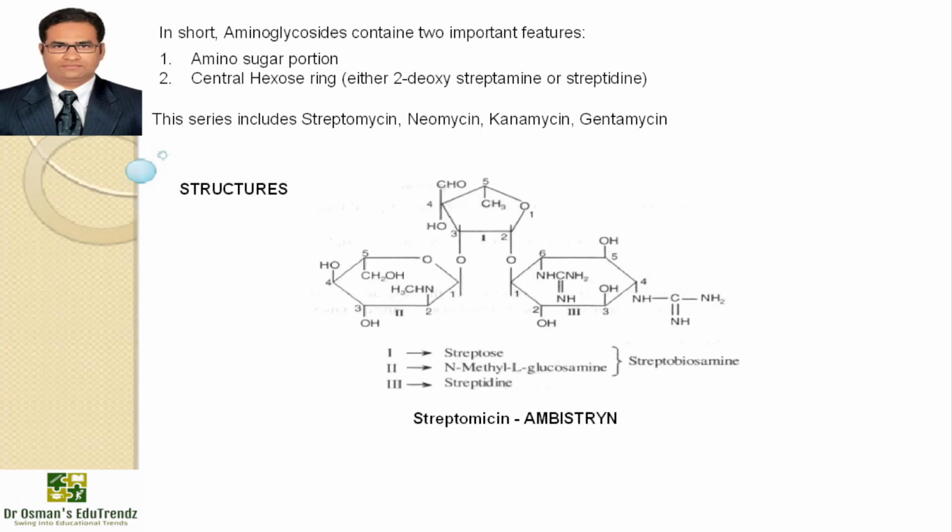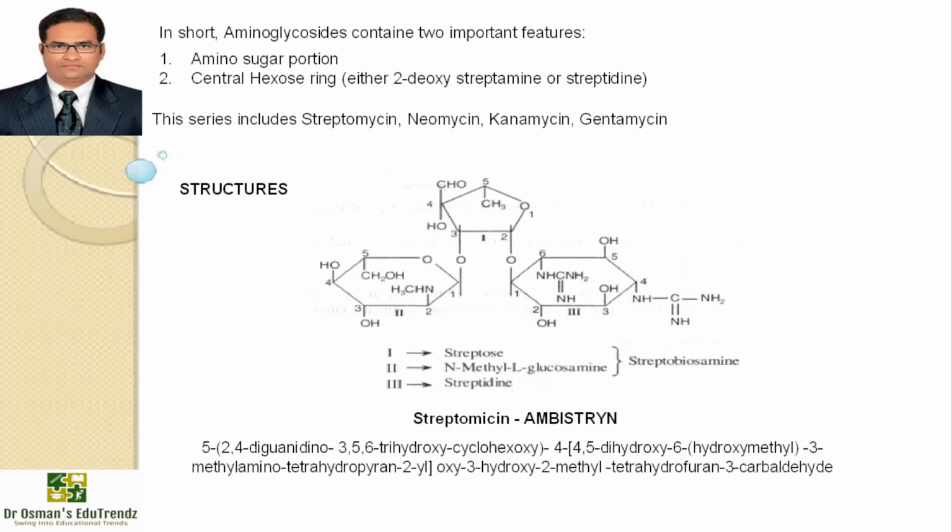The first one, you can see, is streptomycin, available with the brand name Ambistryn. Streptomycin is produced by a culture called Streptomyces griseus, and on acid hydrolysis, streptomycin yields streptidine and streptobiosamine, that is a combination of L-streptose and N-methyl-L-glucosamine. IUPAC name is mentioned on the screen, so you can see.